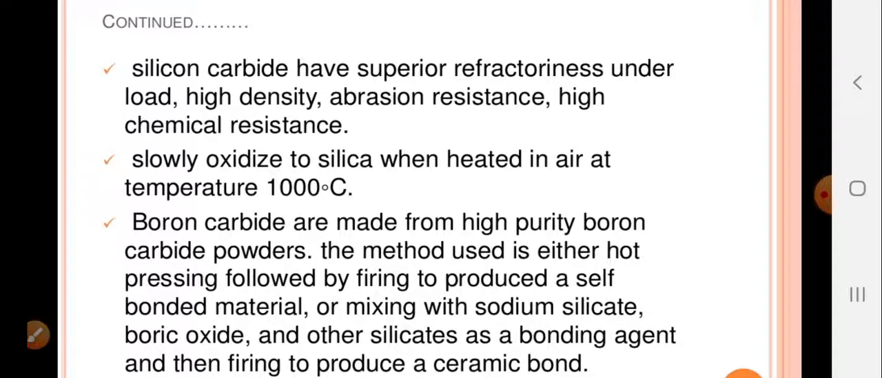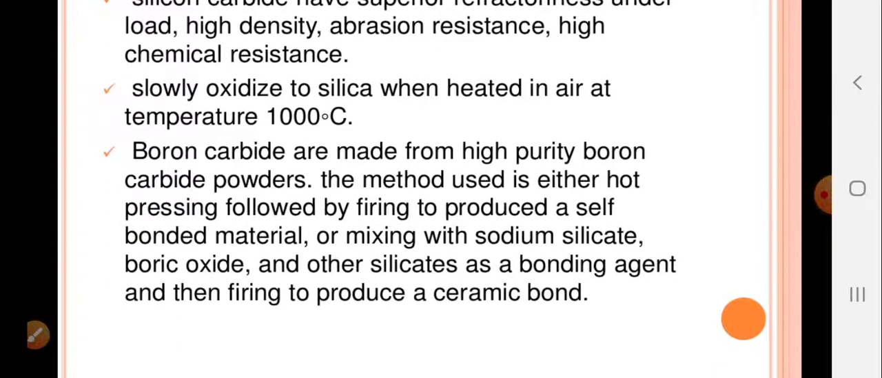Silicon carbide has superior refractoriness under load, high density, abrasion resistance and high chemical resistance. So these are the conditions which this type of refractory can withstand. It is slowly oxidized to silica when heated in air at a temperature of 1000 degrees Celsius. So it will be slowly converted into pure silica when heated at 1000 degrees Celsius or more. This was about silicon carbide.